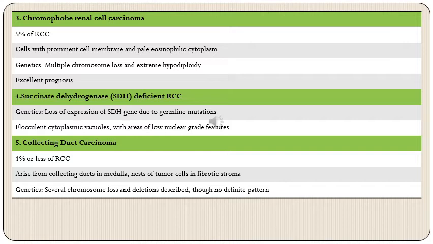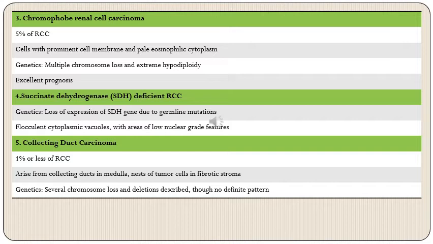There are other less common types like chromophobe renal cell carcinoma. These account for 5% of renal cell carcinomas, and microscopically there is presence of cells with prominent cell membranes and pale eosinophilic cytoplasm, hence the name chromophobe. Genetically, these patients can have multiple chromosome losses and extreme hypodiploidy, and these patients have excellent prognosis.